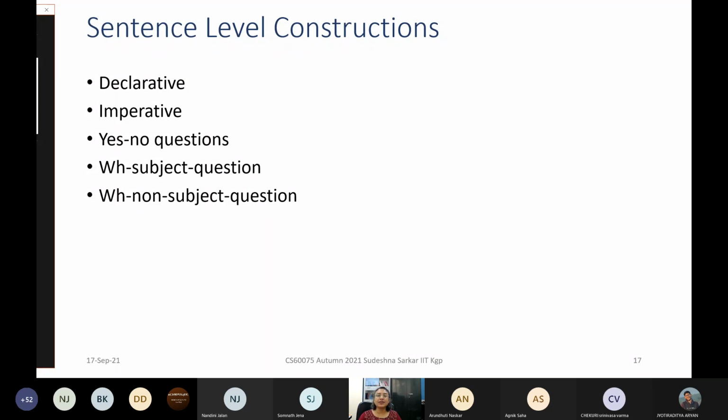Okay. So can you give an example of WH subject question? Who did this? Very good. So can you write a grammar rule for this?